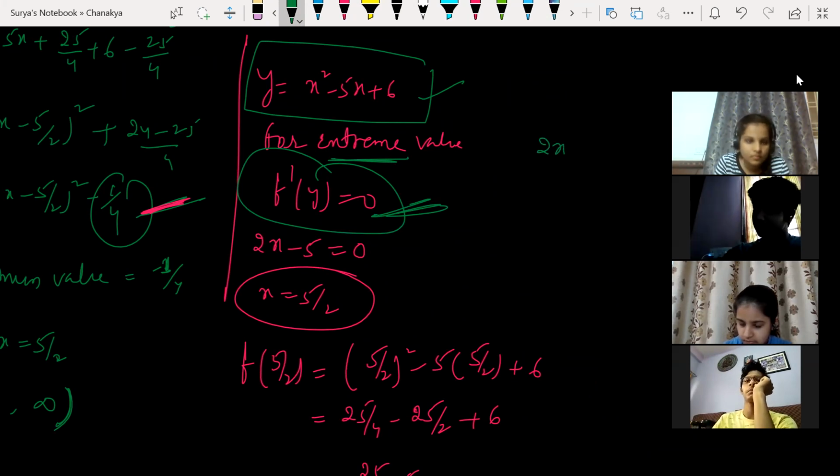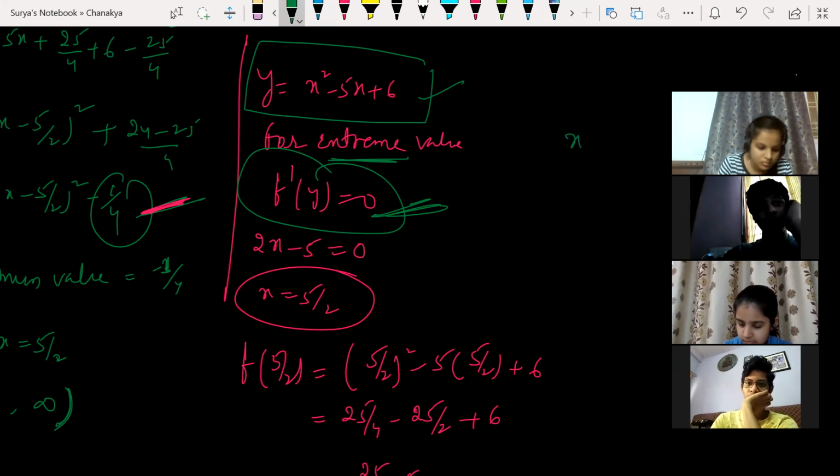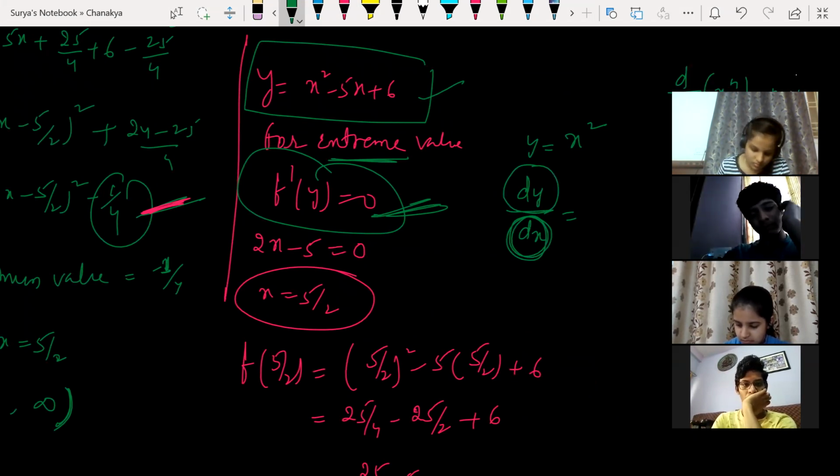Suppose I have x square, this is my y. I'll ask you to find dy by dx, which means we have to find the derivative of y with respect to x. What is the meaning of this? dy by dx means change in y divided by change in x. How can I find it? The formula for that is dy by dx of x power n is always n into x to the power n minus 1. This is the formula. So now I'm finding dy by dx. What is the formula here? It is looking like x power n, right?